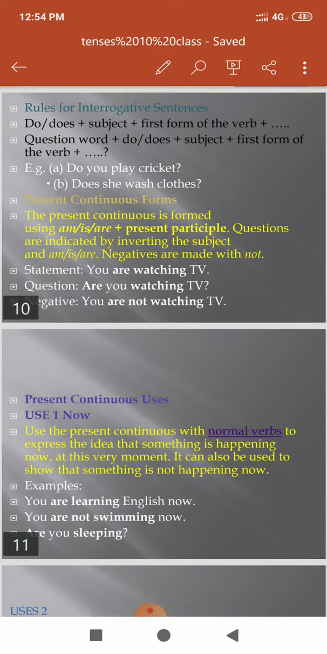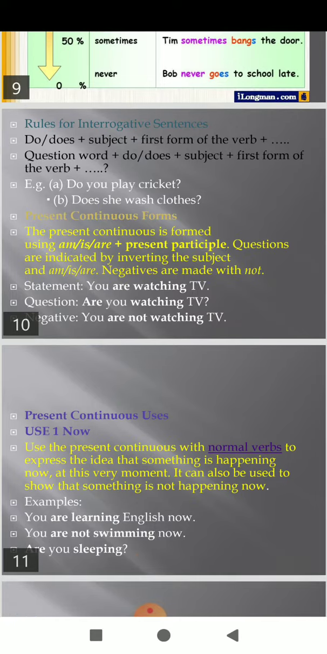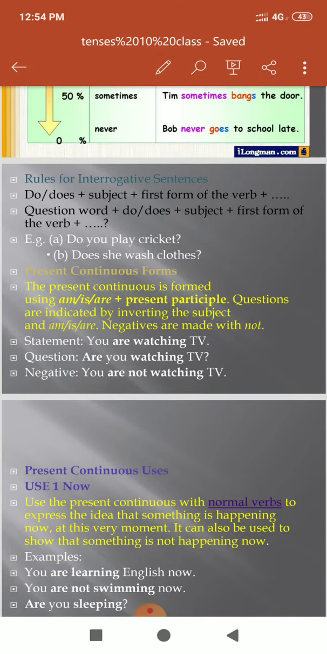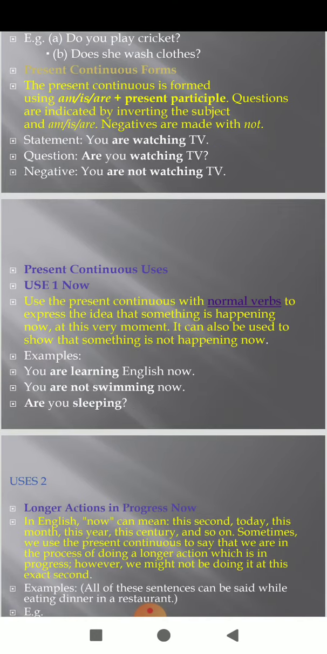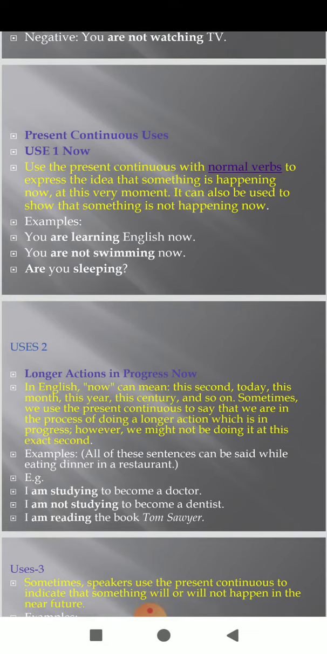So, students, if we will see the present continuous tense, it is used with normal verbs to express the idea that something is happening at the very moment. It can also be used to show that something is not happening now. Yes, you are learning English now. You are not swimming now. Are you sleeping? When actions are in longer progress, the present continuous tense will be used. I am studying to become a doctor. I am not studying to become a dentist. I am reading the book.